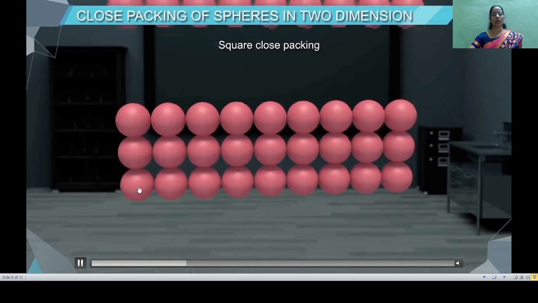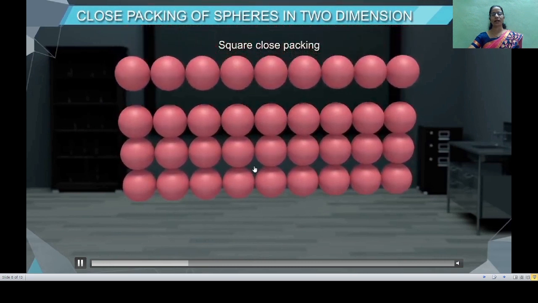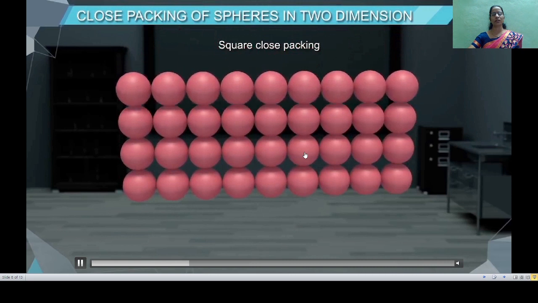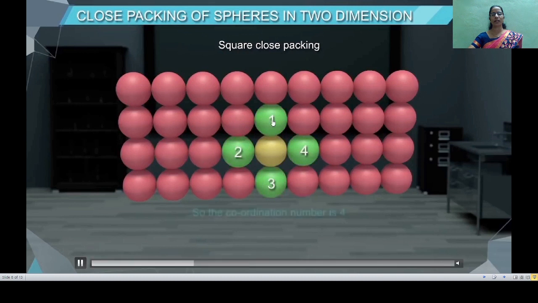Here you will observe that each sphere is in contact with 4 neighboring spheres. That is, the coordination number of any sphere in this arrangement is 4. Again, you will observe that if we connect the centers of these neighboring spheres, then a square shape is obtained, and therefore this arrangement is called square close packing.